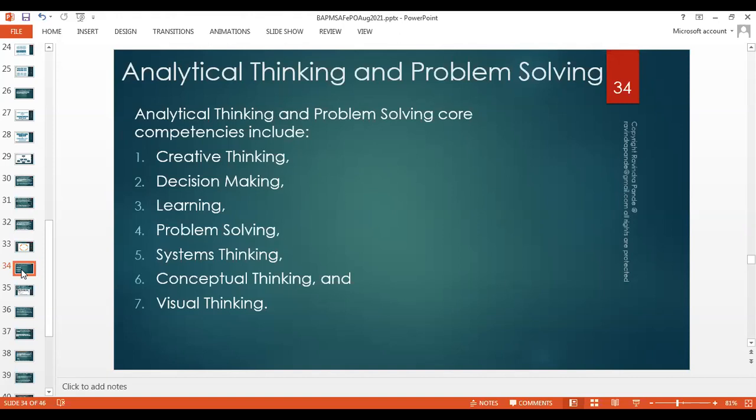Then we have conceptual thinking. We have to build a high level diagram. We have to start thinking about the solution. It can be at a conceptual level, but still it's conceptual thinking. We need to build a concept from our thought process, build the concept from the vision shared with us, something like that sort, right? And then we have visual thinking.